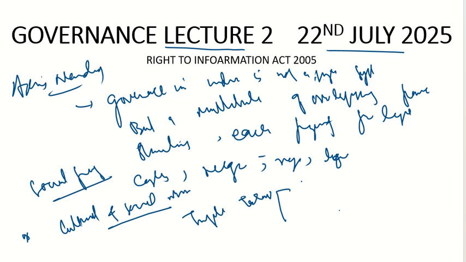Now let's see what we discussed in today's class till now. First we saw what the challenges to governance in India are. We saw that there is power dynamics, there are different structures, and there are overlapping interests of these structures. When there are overlapping interests, it becomes a hindrance to better governance. Then we also saw that there is social fragmentation in our country. We are divided into castes, religions, and on the basis of language. There is huge diversity in our country. So whenever the center tries to bring in any law, for example the National Education Policy 2020, states like Tamil Nadu are not implementing it.